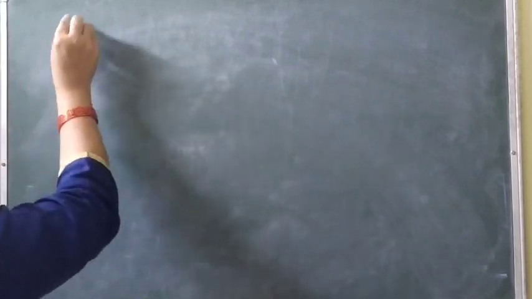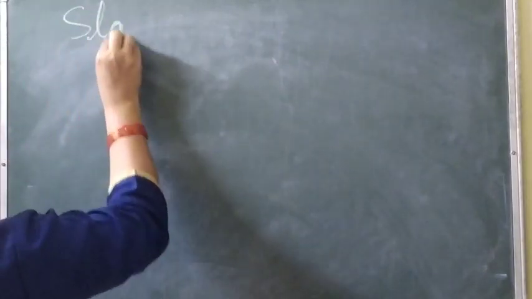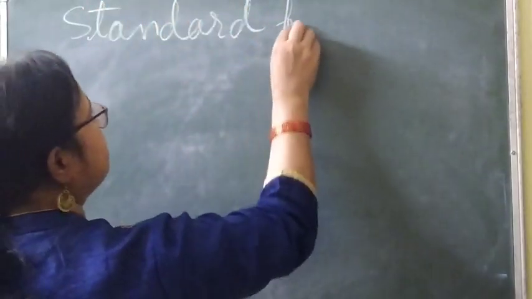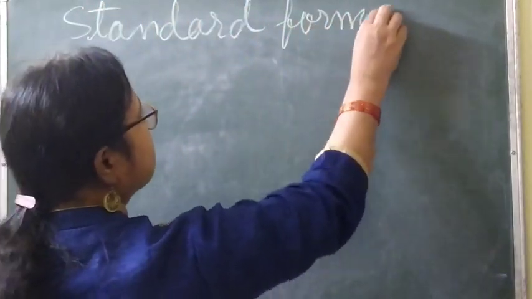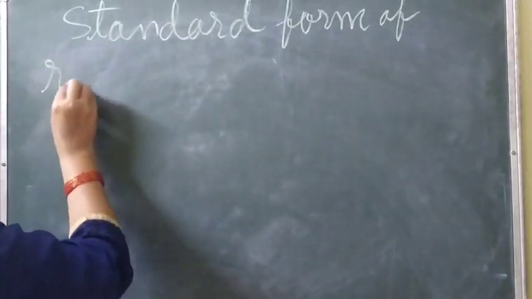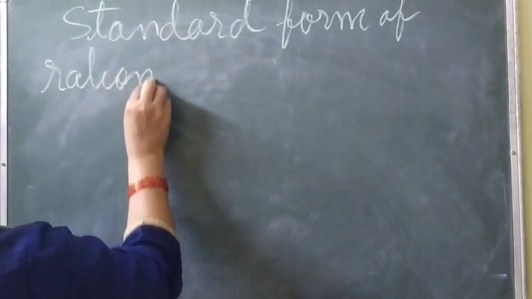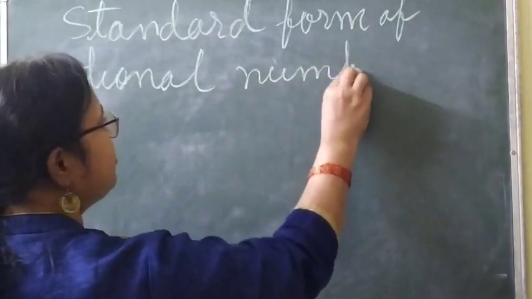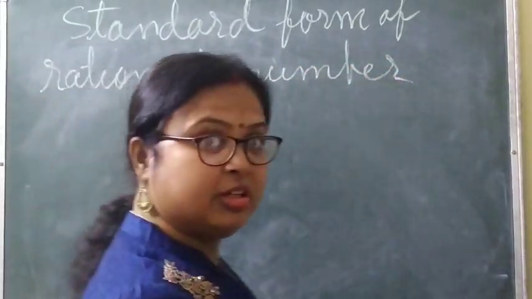Standard form of rational number. What is this standard form of a rational number?